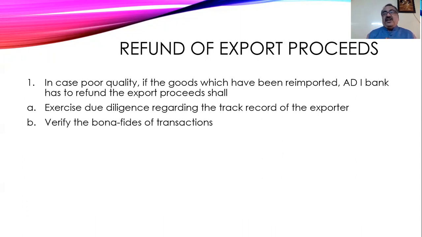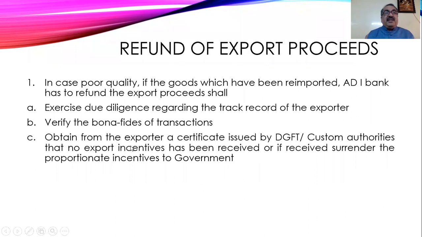Then verify the bona fide transaction. It is the duty of the authorized dealer to verify whether the transactions are bona fide or not. Then obtain from the exporter a certificate issued by DGFT or Customs Authority that no export incentives have been received, or if received, surrender the proportionate incentives to the government.